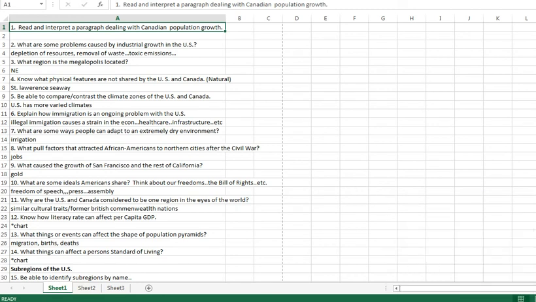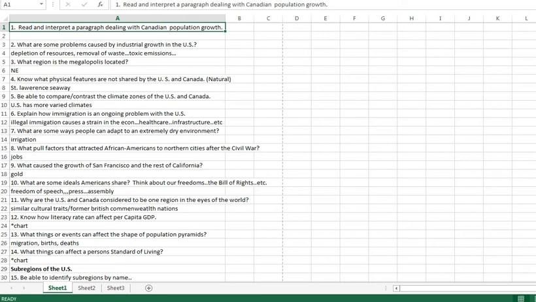First one, like I said, is just a paragraph that's going to be written trying to help you get to the answer regarding Canadian population growth. Not a lot you can answer on this. You just have to be able to read and interpret the information.